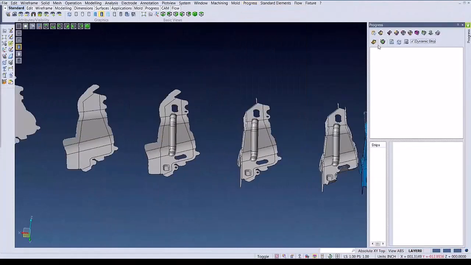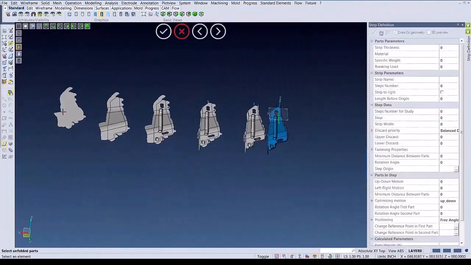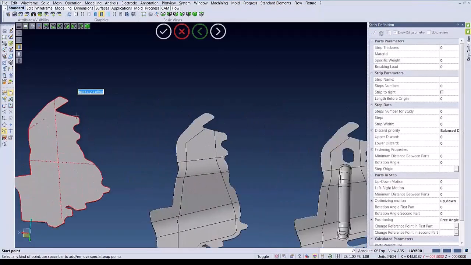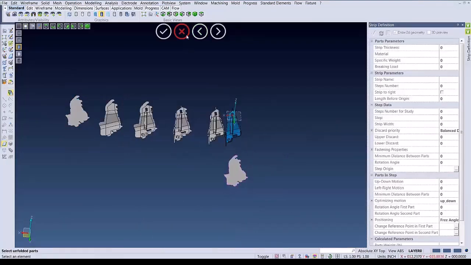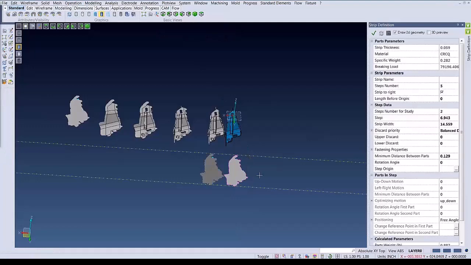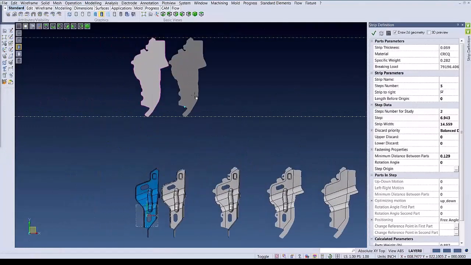VISI progress strip study command. The first step here is to select the flat blank, then the starting point for the strip. So now that we have that selected, we can escape out and start setting up the parameters for our strip.